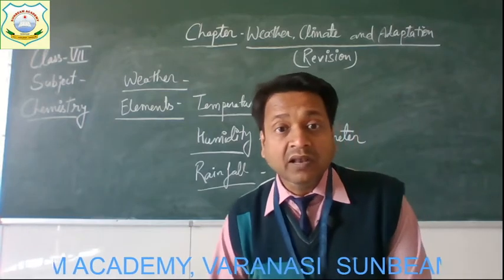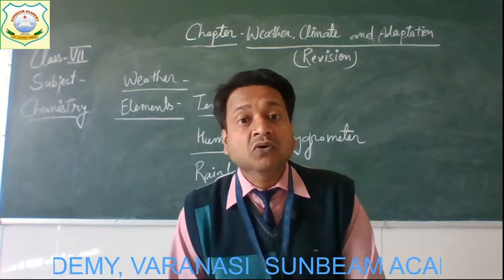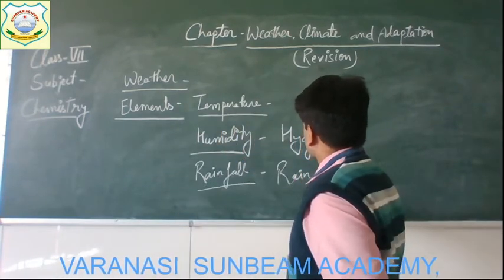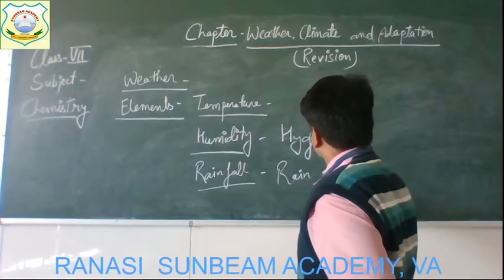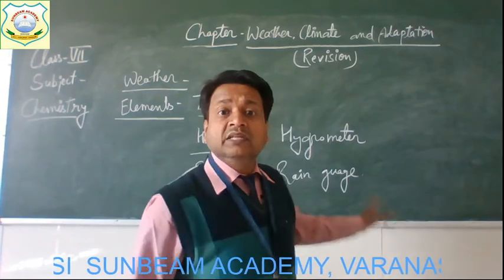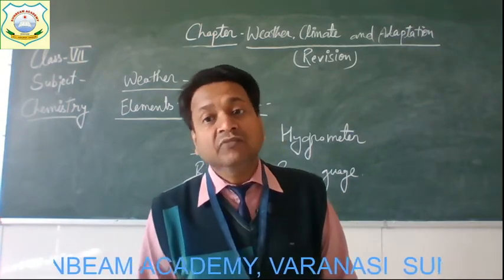This rainfall is measured by another instrument called a rain gauge. So, the greater the humidity, the more the chances of rain.